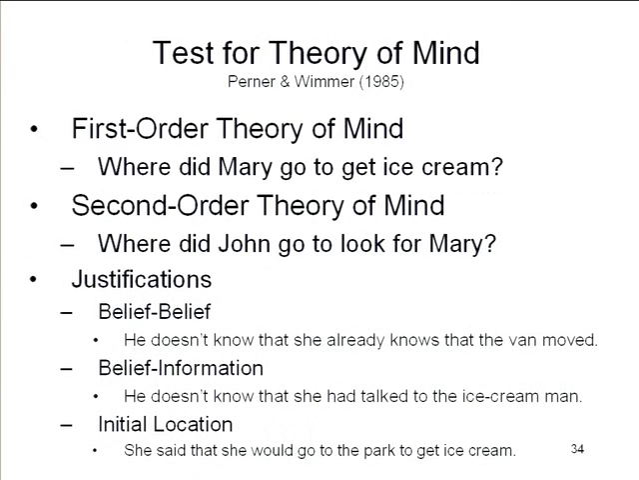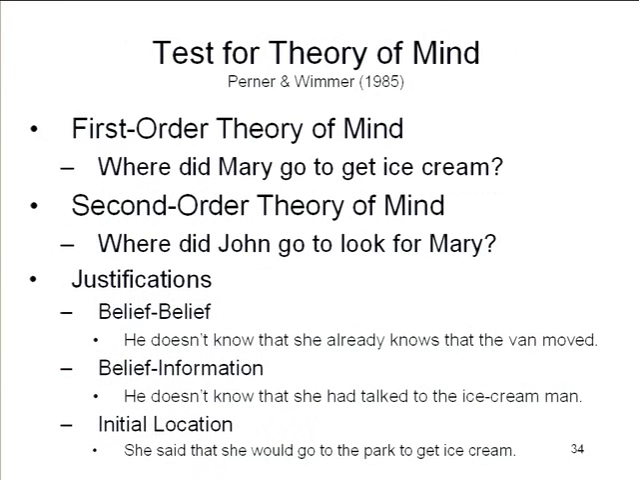What Perner and Wimmer did was to ask subjects these questions to find out how they were handling second-order intentionality, and then they asked them to justify their answers in various ways. So, for example, what they call a belief justification: John would go look for Mary in the park because he doesn't know that she already knows that the ice cream truck has moved. Or there might be a belief information kind of justification, which basically says that John doesn't know that Mary had already gotten this information from the ice cream man.